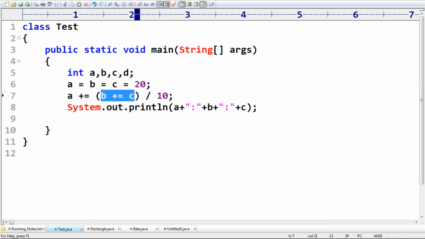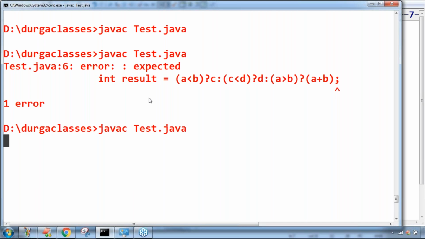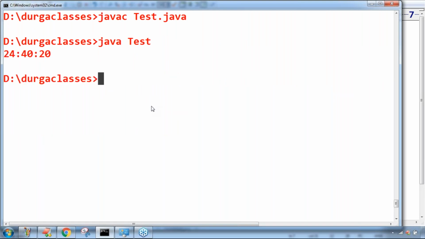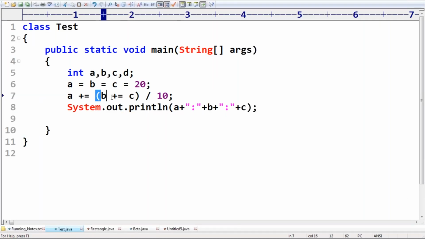Remember, is it going to happen or not? Now observe this. What output are we going to get? 24, 40, 20. Yes, friends. Are you in a position to understand? Because parentheses have the highest precedence, first this one will be evaluated.